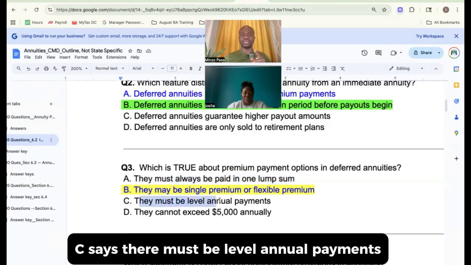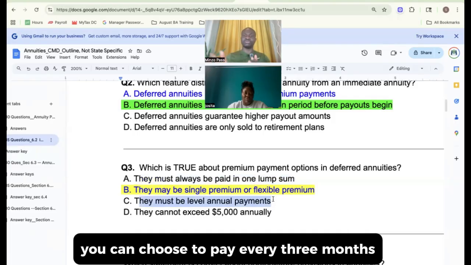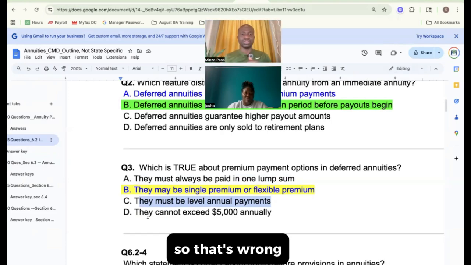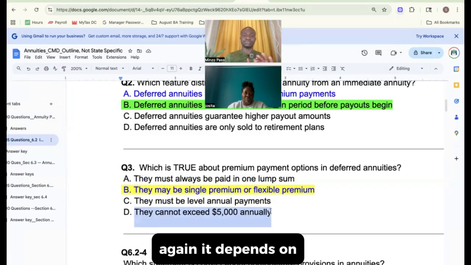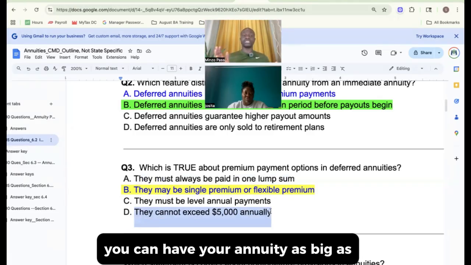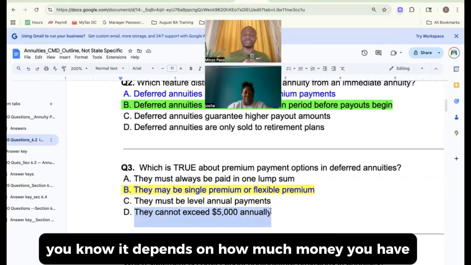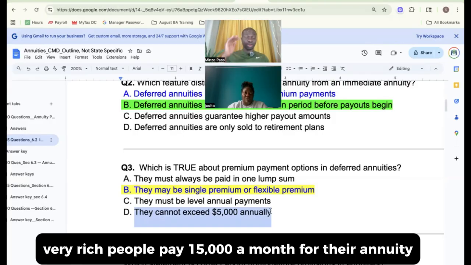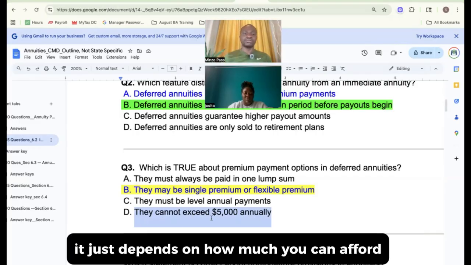C says they must be level annual payments. No, you can choose to pay monthly. You can choose to pay every 3 months. It doesn't have to be. Annual means every year, right? Once a year. No. So that's wrong. D says they cannot exceed 5,000 annually. No, that's wrong. Again, it depends on how much money you have. You can even pay 5,000 a month. I've seen very rich people pay 15,000 a month for their annuity, right? So there's no minimum or maximum. It just depends on how much you can afford.